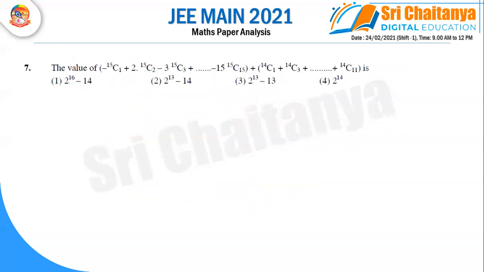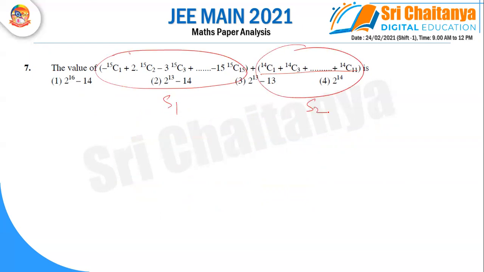Right. Going to next one. So here we have given minus 15C1 plus 2 into 15C2 minus 3 into something, and one more term is given. This term we are taking as S1 and this term we are taking as S2. So first I am calculating S1. Can I write this value as sigma R equal to 1 to 15, minus 1 power R, 15CR into R? Yes, we are writing like this.